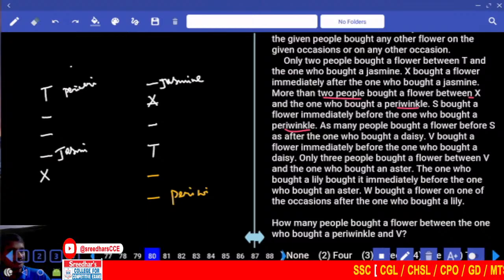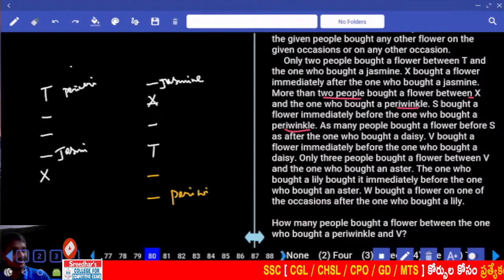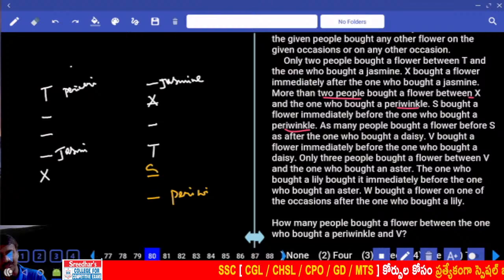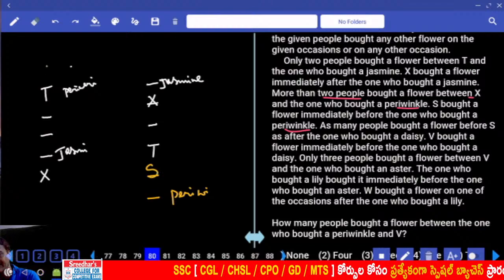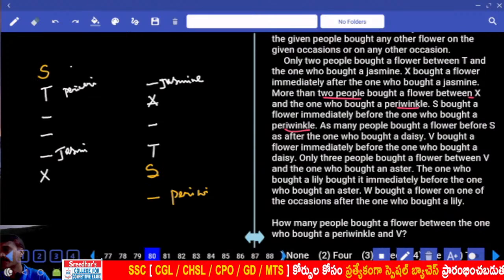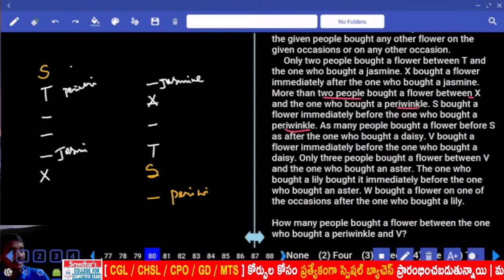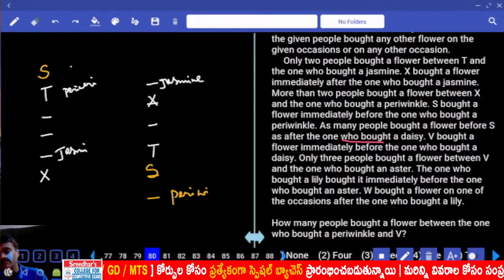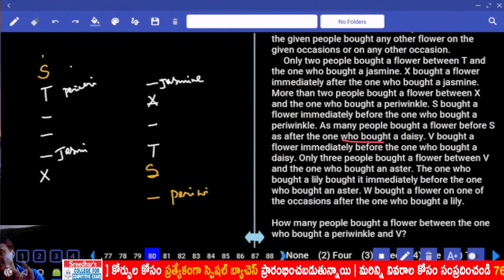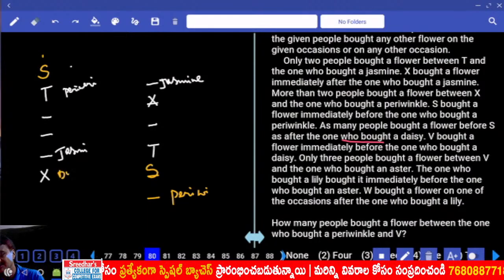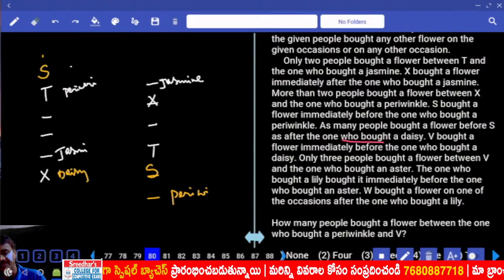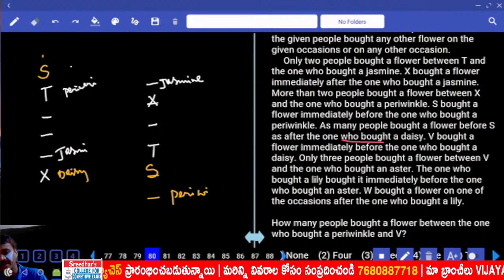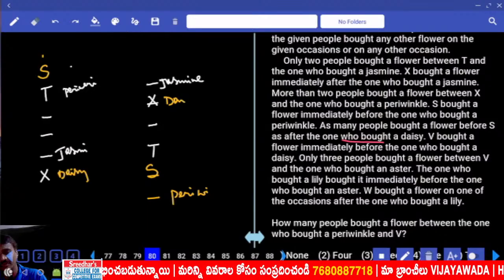And S bought a flower immediately before periwinkle. S is immediately before periwinkle. Done? As many people bought a flower before S as after dice. Before S there is 0, so after dice there must be 0. And before S how many? There are 4, so after this dice there must be 4. X is dice.